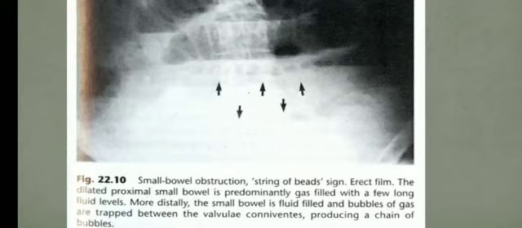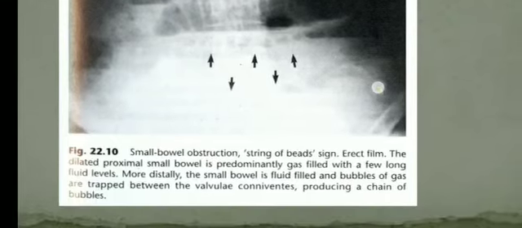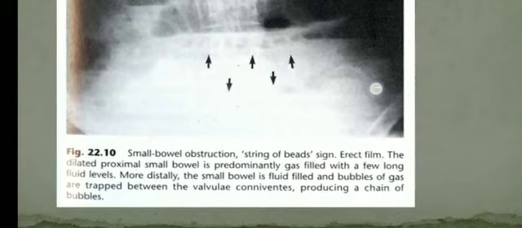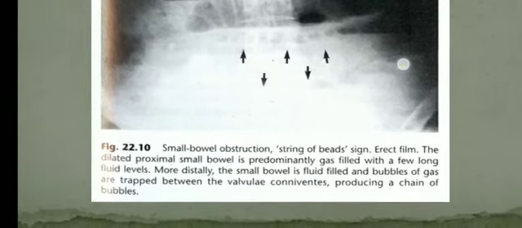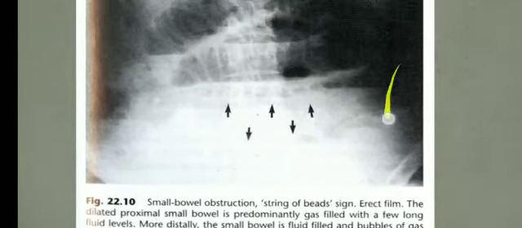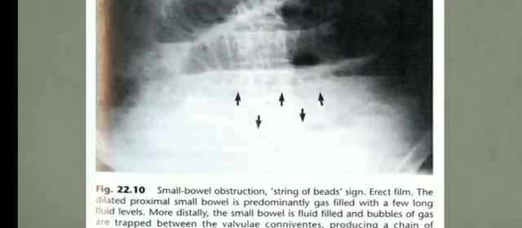The dilated proximal small bowel is predominantly gas filled with a few long fluid levels. More distally, the small bowel is fluid filled and bubbles of gas are trapped between the valvulae conniventes. This produces a chain of bubbles, also called the string of beads sign, seen in small bowel obstruction.